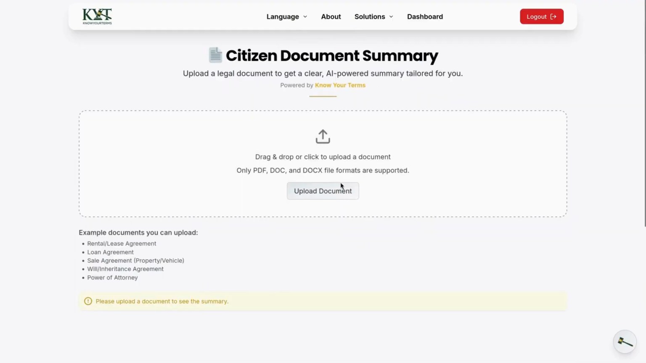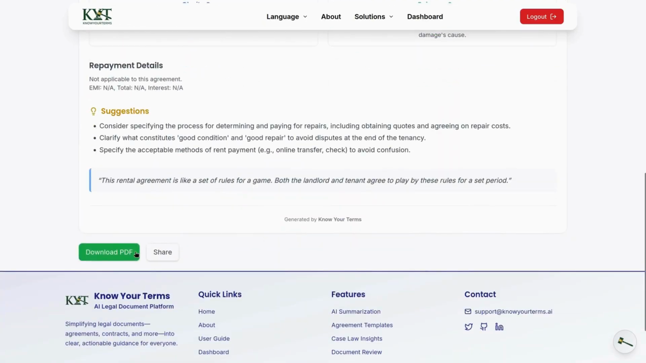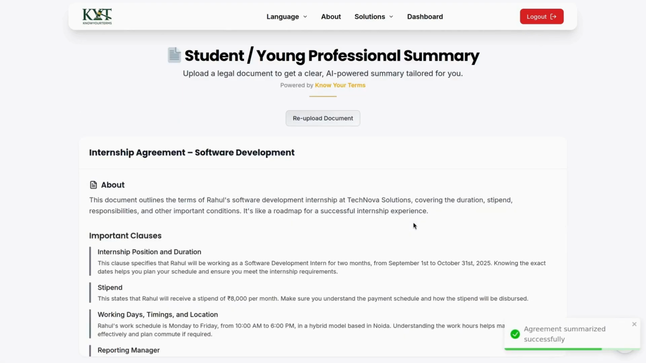The citizens and student categories follow a similar process with tailored sections like repayment details, clarity scores, and fairness check. With just one upload, the agreement summary gives you clarity, saves time, and empowers you to make confident legal decisions.